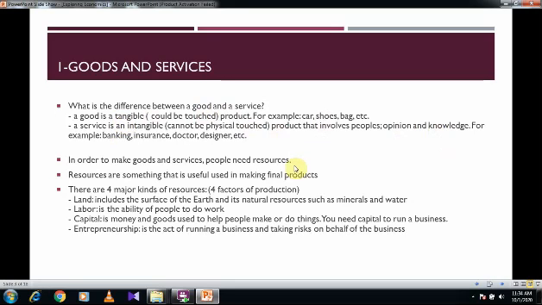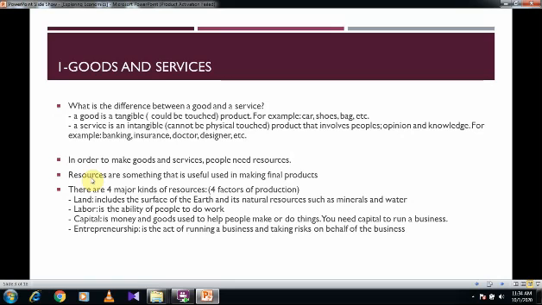Now, in order to make goods and services, we need resources. What are resources? Resources are something that is useful and it's used in making or producing a final product. There are 4 kinds of resources. We also call them the 4 factors of production.